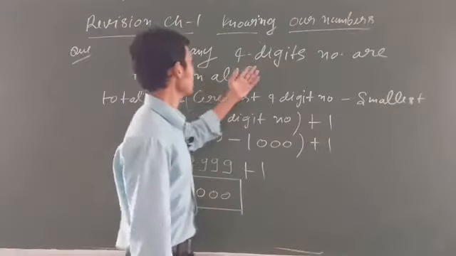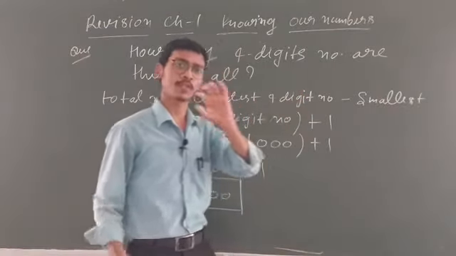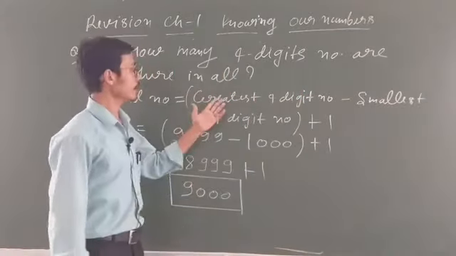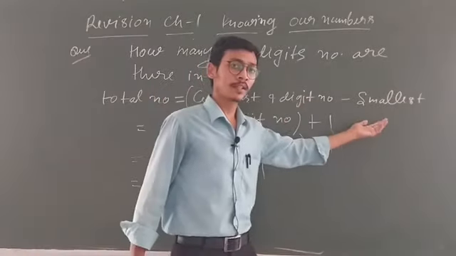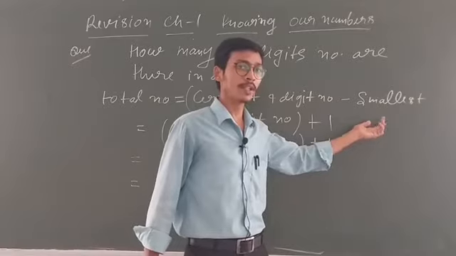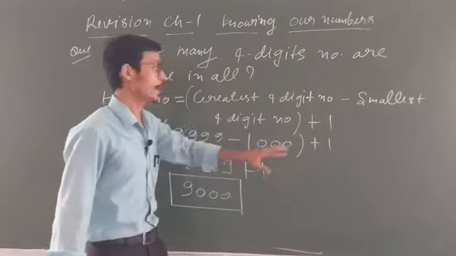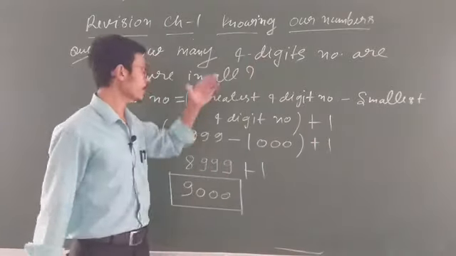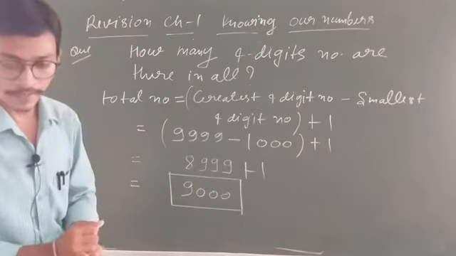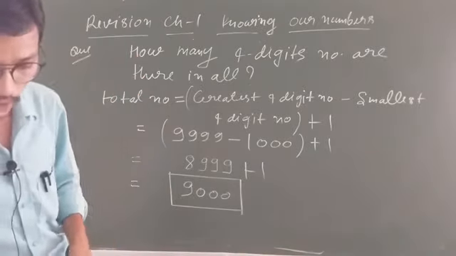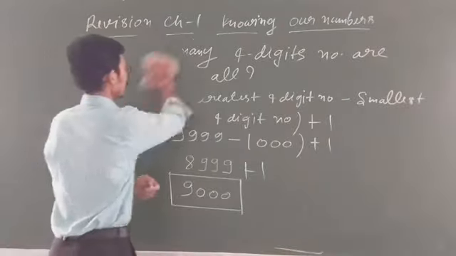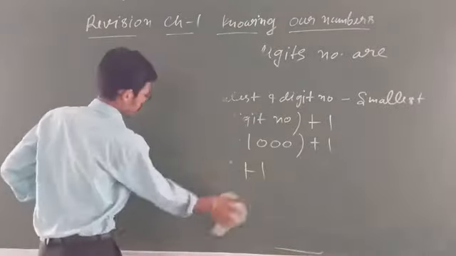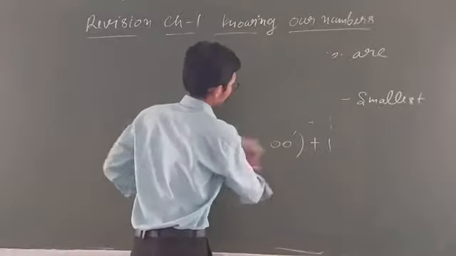So if in the question it is given 5 digits, 6 digits, 7 digits, so same concept you will apply what? First you will write down greatest 5 digit number or greatest 6 digit number, then you will subtract smallest 5 digit, 4 digit, anything what is given, then you will add at last 1. Clear? This is about formula. Clear, student? So I think now you are able to solve the question based on this. Clear, student? So now we will move to the next topic. What is our next topic is given, student?